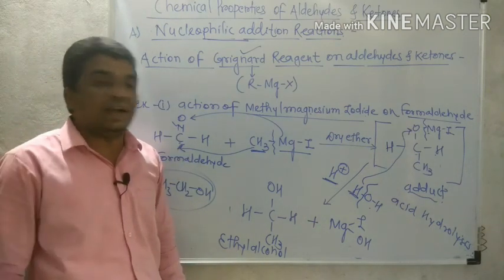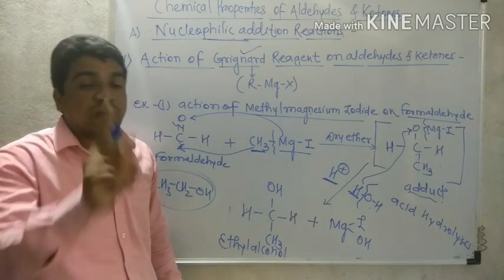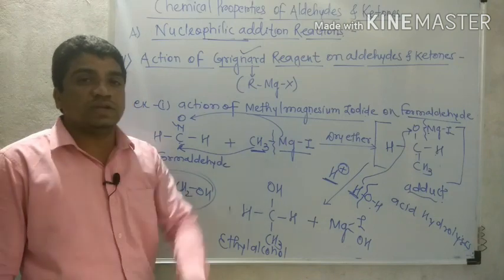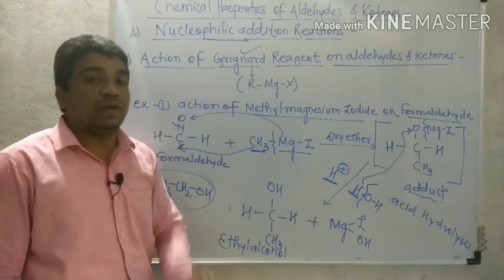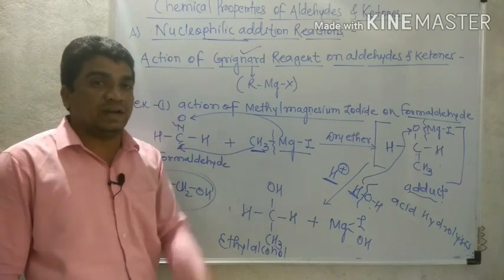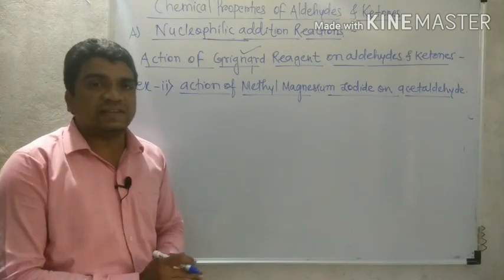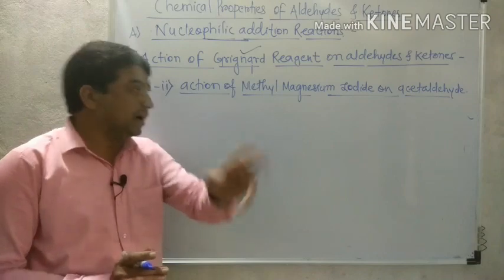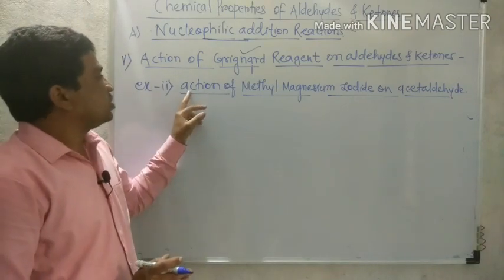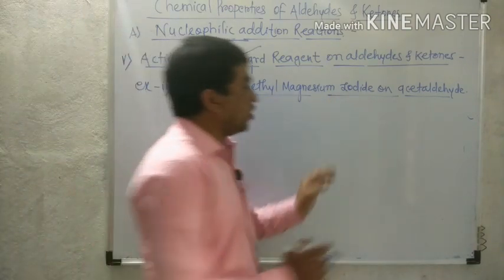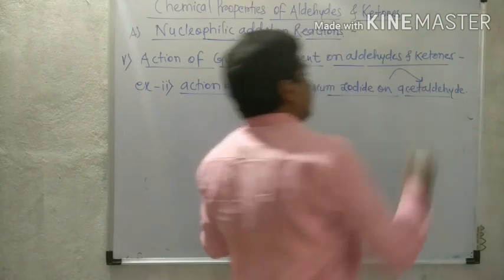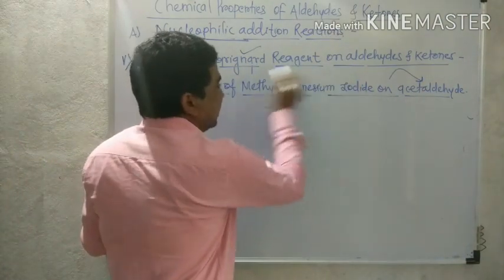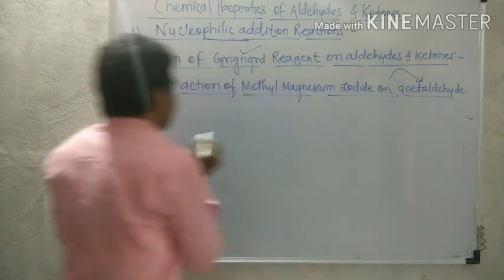No other aldehyde than formaldehyde gives a primary alcohol. After formaldehyde, acetaldehyde gives a secondary alcohol. We will discuss it in the example of acetaldehyde. Now the second example: after the action of methyl magnesium iodide on formaldehyde, the action of methyl magnesium iodide, the Grignard reagent, on acetaldehyde this time.